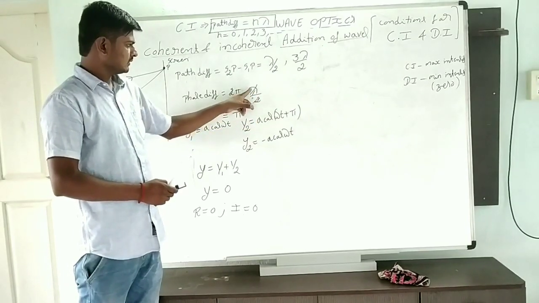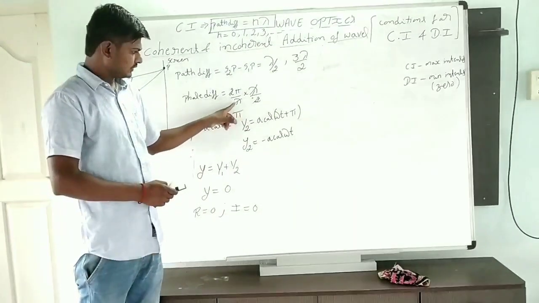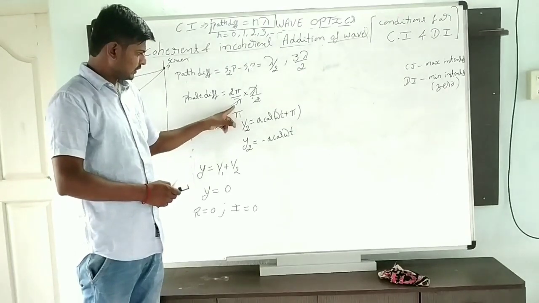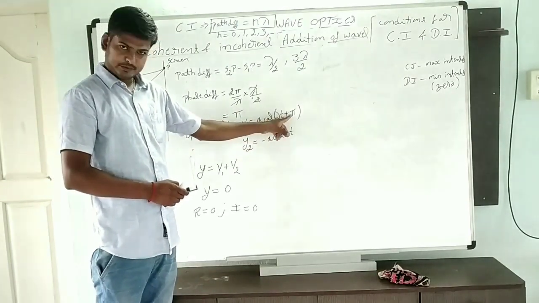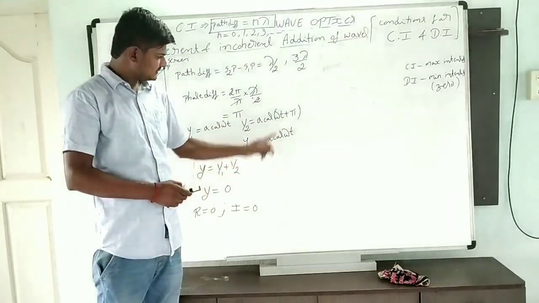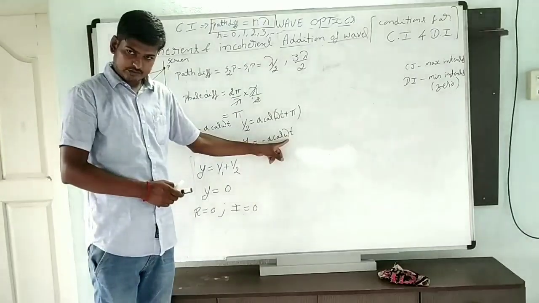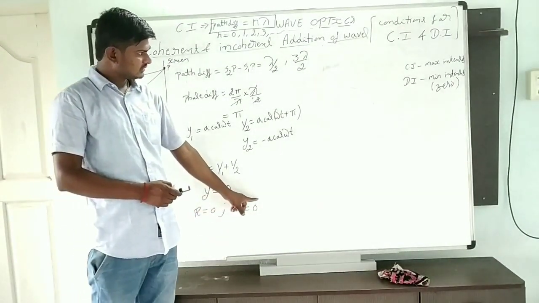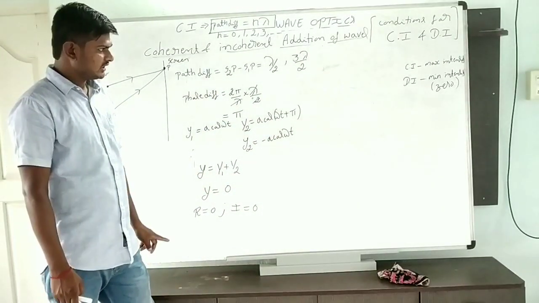Lambda cancels, 2 cancels, and we get 3 pi. Clear? Yes, now we get 3 pi. So it is omega t plus 3 pi, which is again the third quadrant, where cos is negative. Again minus A cos omega t. The displacement will be 0, the resultant amplitude will be 0, and the intensity is also 0. Again destructive interference.